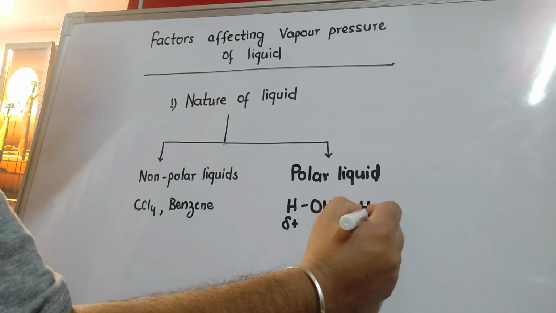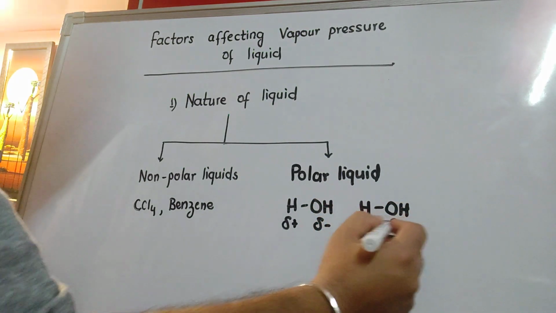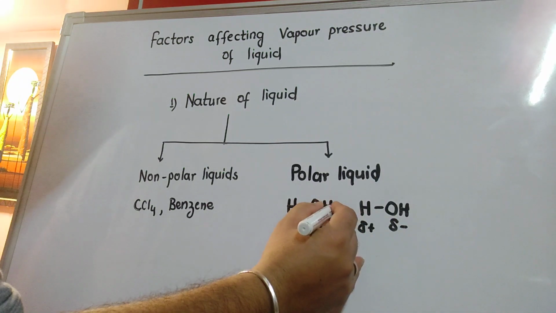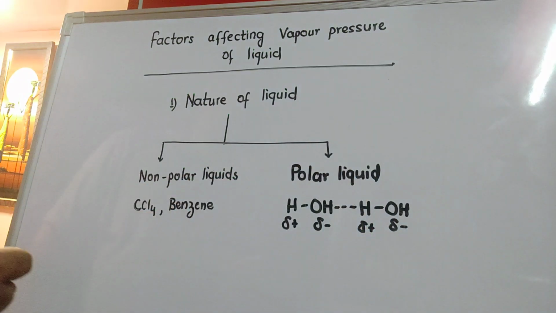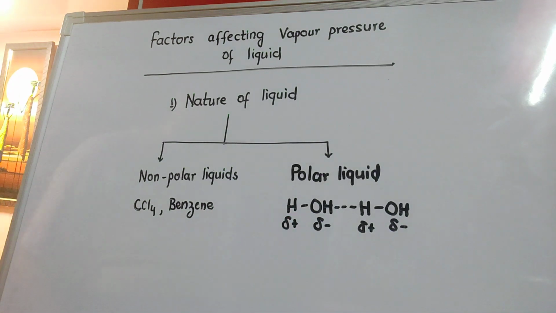So if two water molecules are present in the vicinity of each other, then there will be an interaction developed between the water molecules, which is better called what? Intermolecular hydrogen bonding. So the polar liquids have strong interactions among themselves.